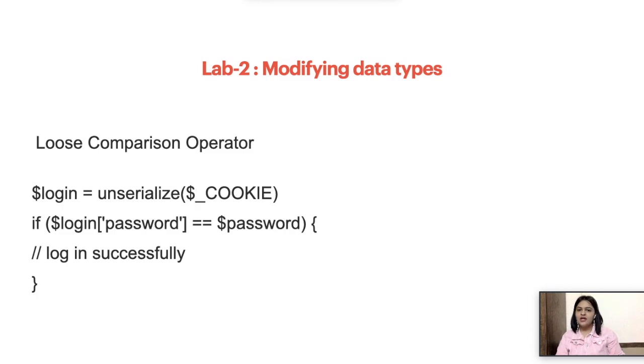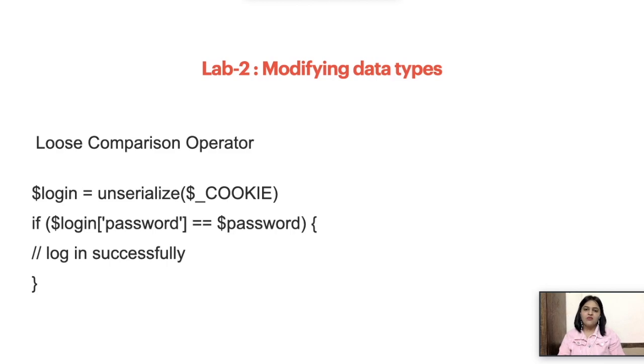So you know that the serialized cookie is going to be unserialized, and then when the cookie has been unserialized, we know that in the place of password or access token we have passed integer 0. So integer 0 is going to be compared with a string value which can be seen in the if statement, which is going to be evaluated as true, and which is going to log us into the application successfully.